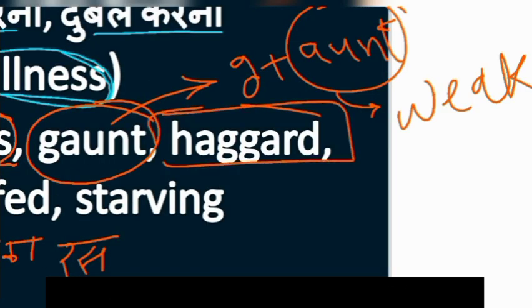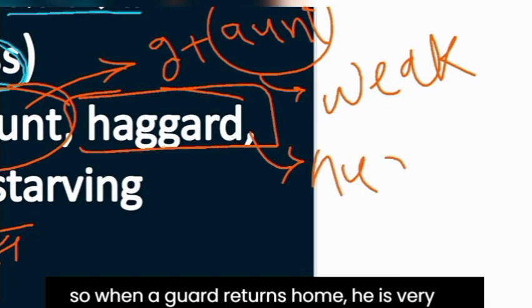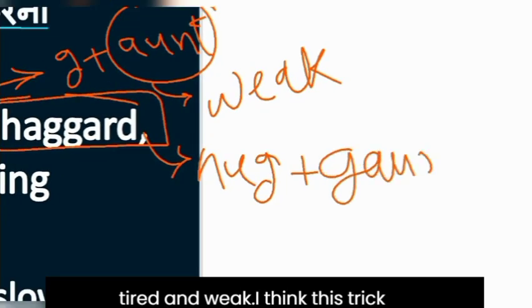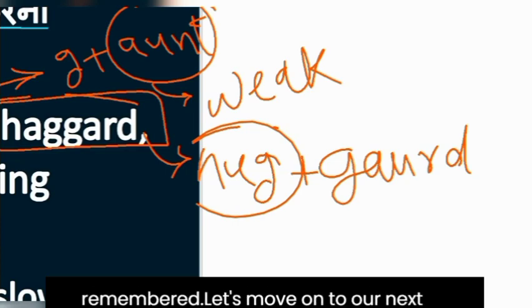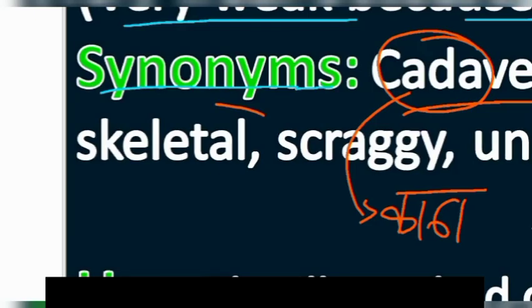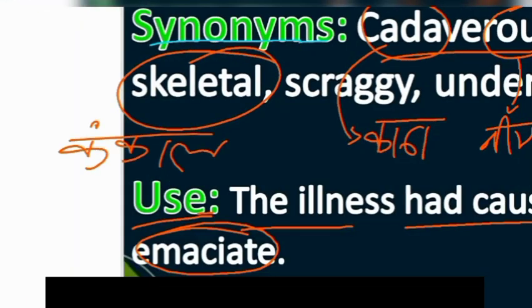Next word is haggard, so when a guard returns home, he is very tired and weak. I think this trick is just nonsense, but you must have remembered. Let's move on to our next word, that is skeletal. You must have heard about it.